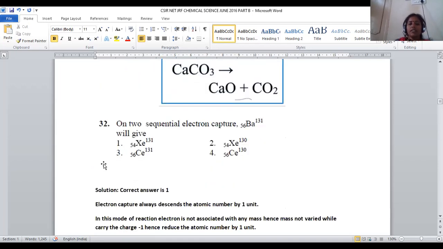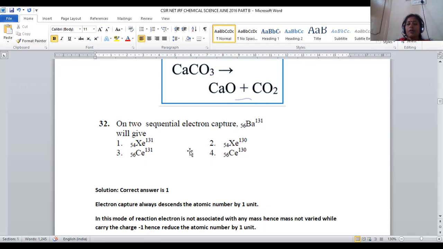Let us move on to question number 32. On 2 sequential electron captures, barium 56-131 will give what? So what is barium doing? Barium is accepting 2 electrons. Upon taking 2 electrons, what will be the formed product? This is a kind of absorption reaction. It is not emission, and it is not fission. So it is an absorption reaction. Barium is taking 2 electrons.